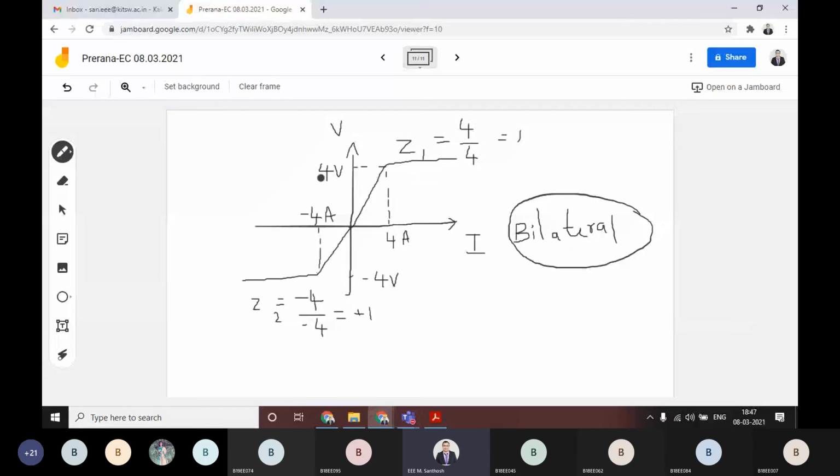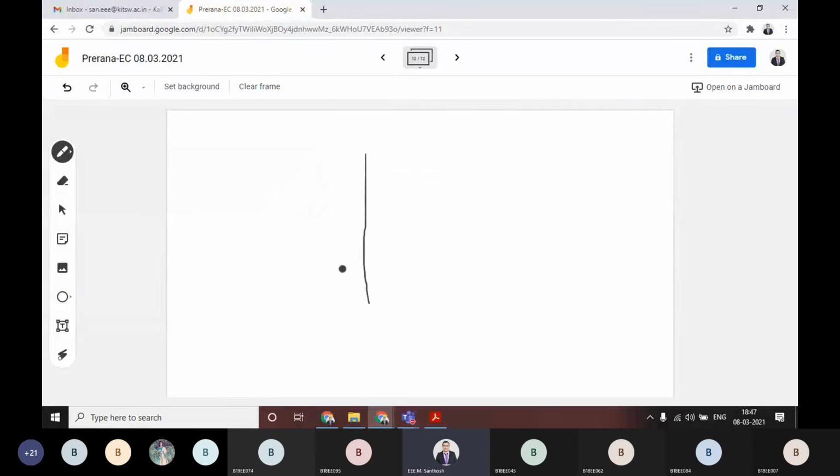Okay, but if these values are changed, for suppose the characteristics with different values, for suppose here the same curve you are getting, this value is for suppose 8 volts, then the corresponding current value is actually 4 amperes.